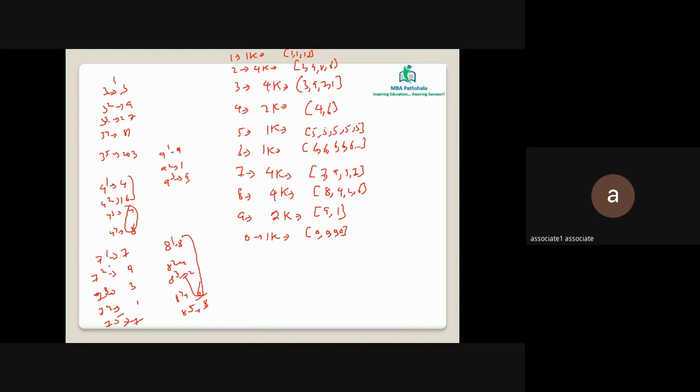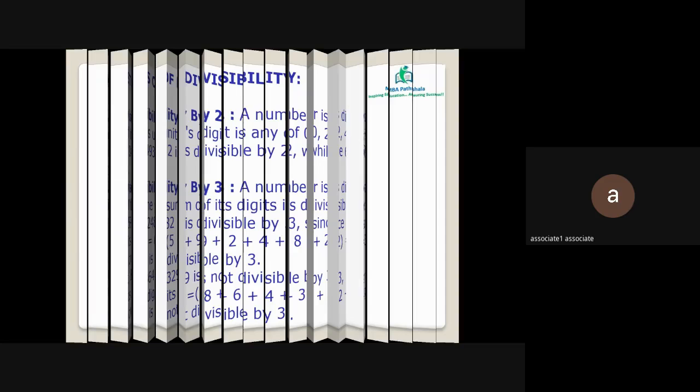So the objective for knowing power cycles is only to check the last digit of the given numbers.